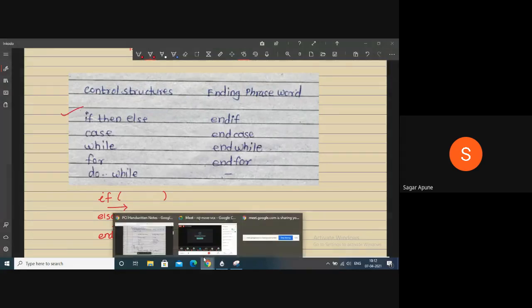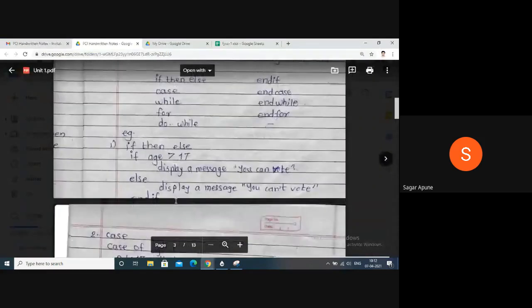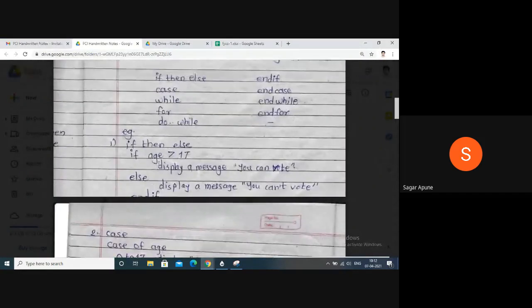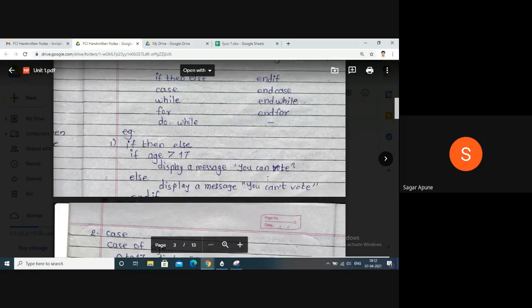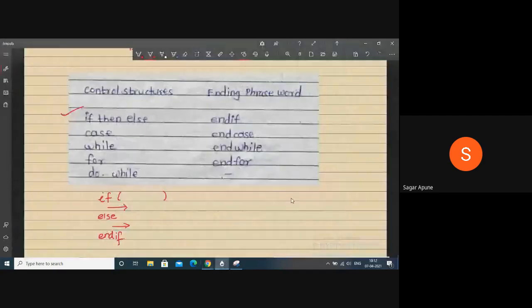This is an example of if then else. If the value of age is greater than 18, then display the message you can vote. Else display the message you can't vote. Here, this is the best example.